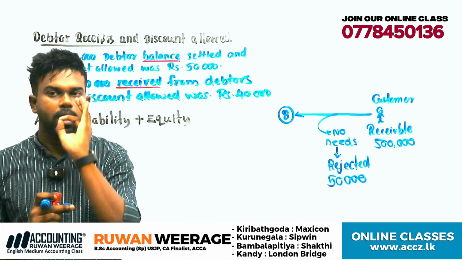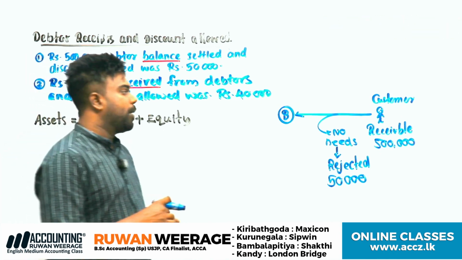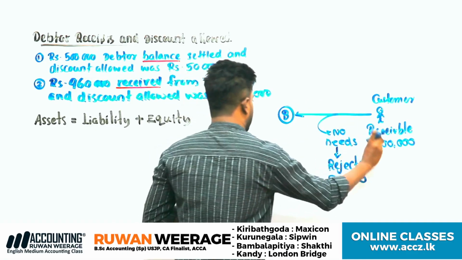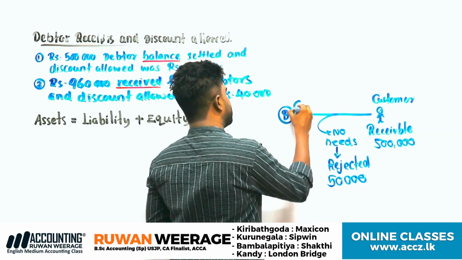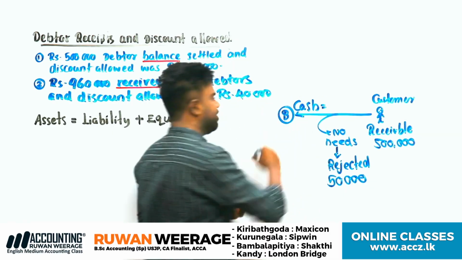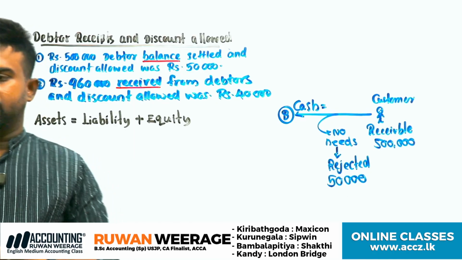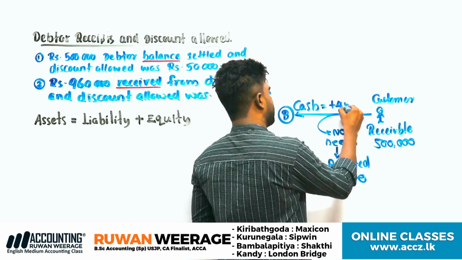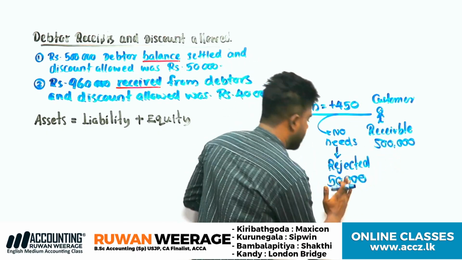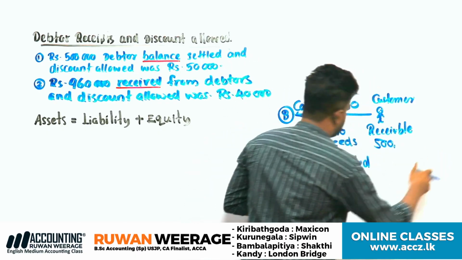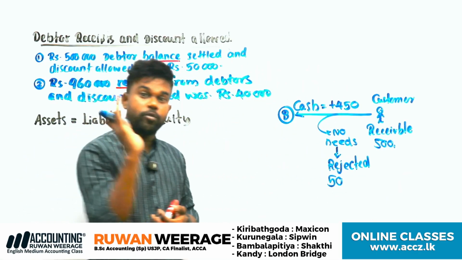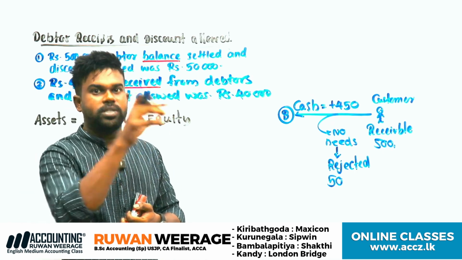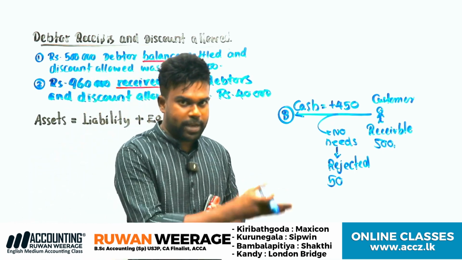So can you tell me how much would be the received amount then? How much do we receive in cash? How much is the received amount from the customer then? The business rejected 50, total receivable 500. How much are the cash receipts then? Anyone? How much is the receipt amount? 450, right, Tommy? Received only 450. Right, this is not paid from the business cash, so I'll write it down without the last three zeros. We are not going to pay from business cash. It was receivable, but the business says no need. Receivable amount rejected, not going to pay from our cash, clear?